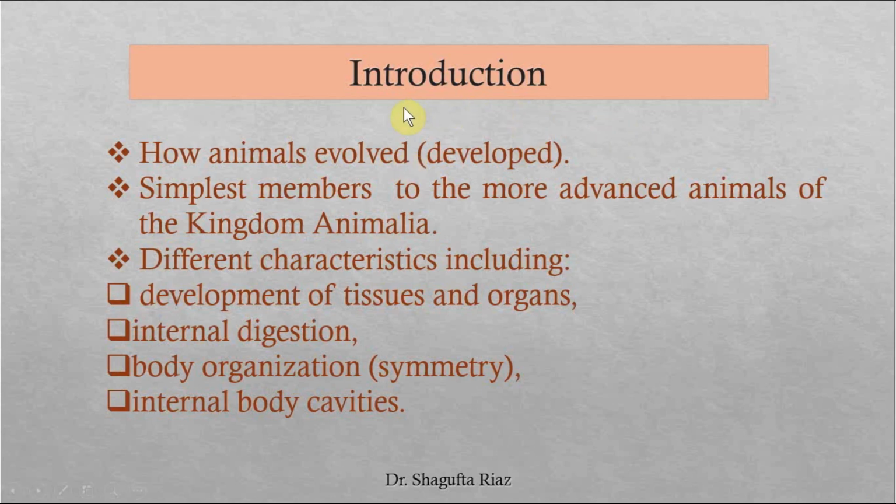This is the introduction to what we will discuss in this chapter. We will discuss how animals evolved or developed, as we can see the animals around us or in the wild. We will also study simplest members to the more advanced animals of the kingdom Animalia and different characteristics of these animals, which will include development of tissues and organs, their internal digestion, their body organization, which is also known as symmetry, and their internal body cavities.